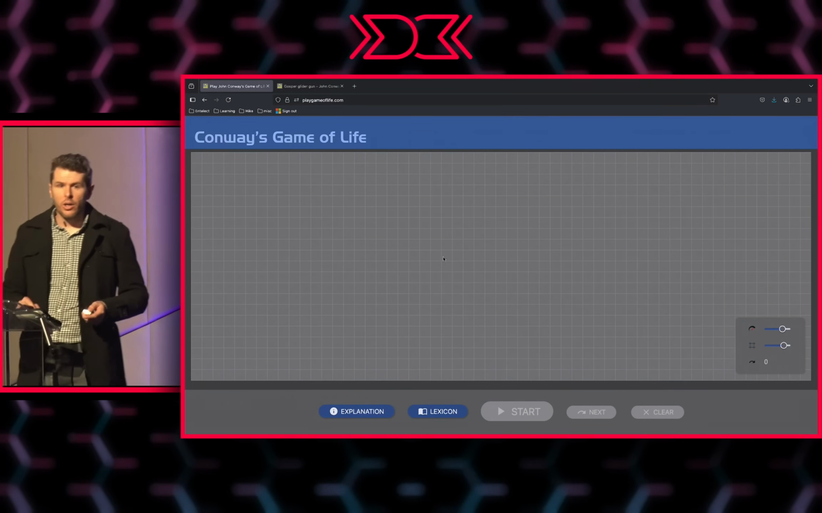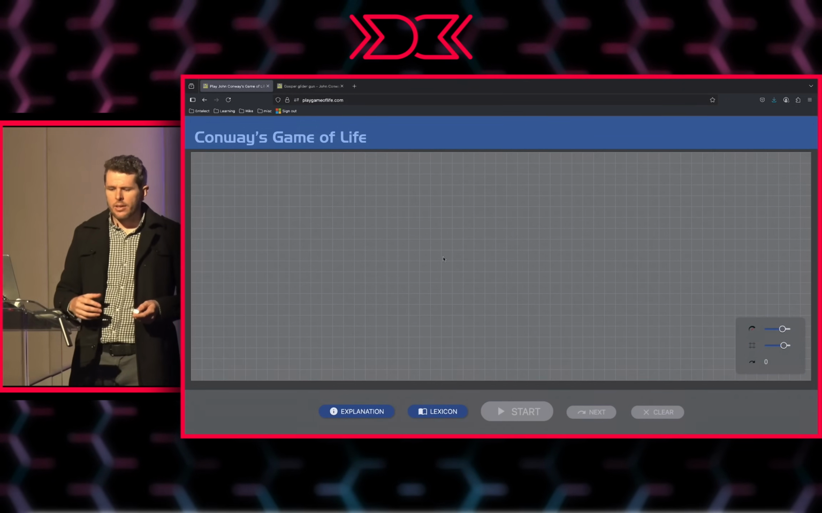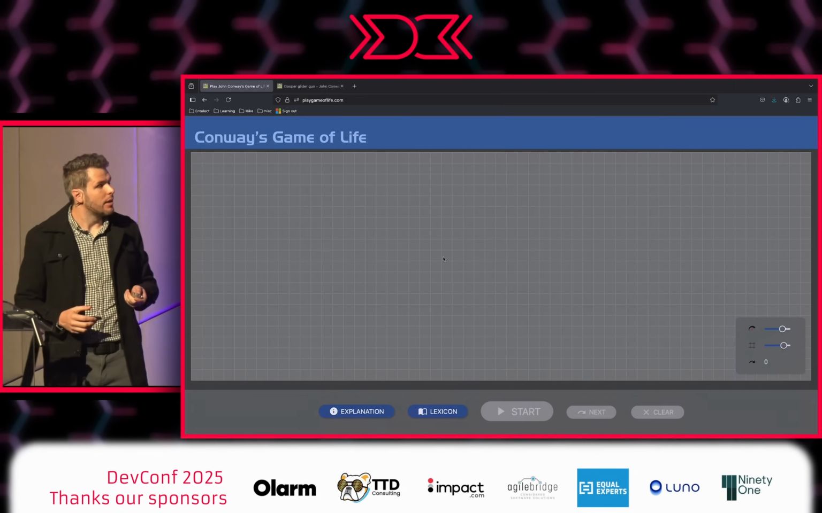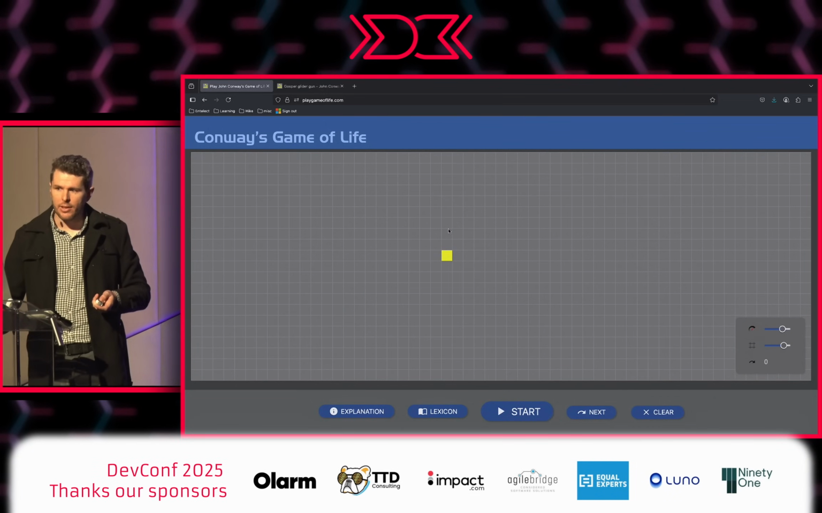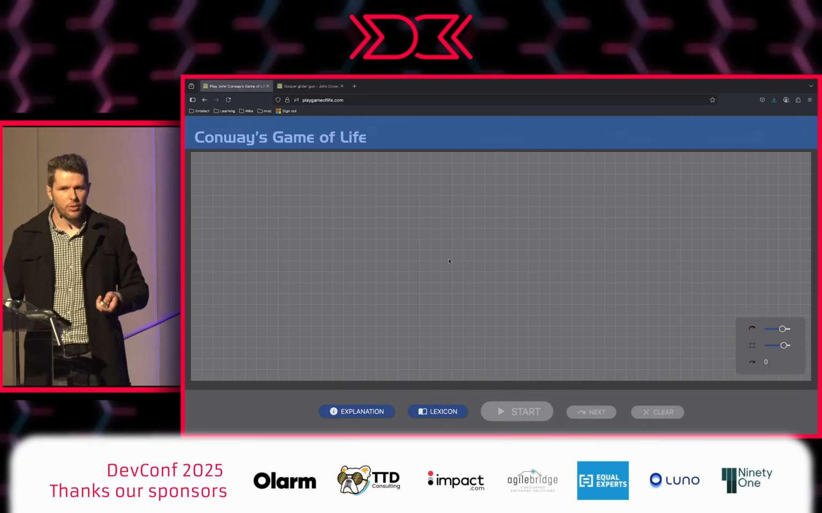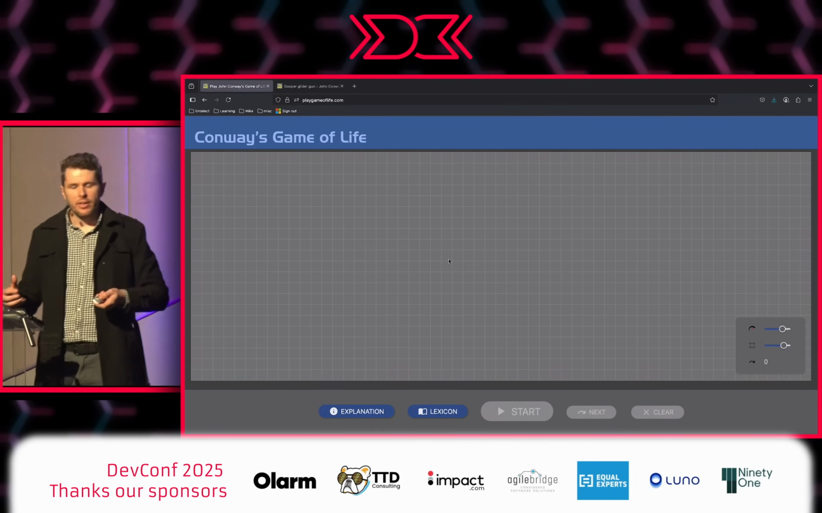So this is Conway's Game of Life. It's created in the 60s or 70s, and what we have is a grid of cells. Inside each grid, either you can have an organism that lives there, or you cannot have an organism that lives there. And these organisms live and die by very simple rules.